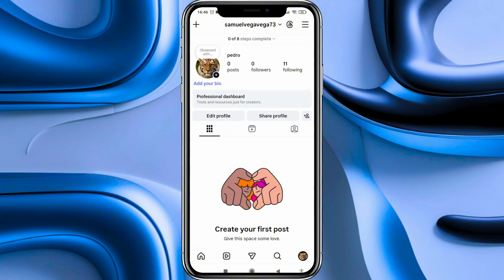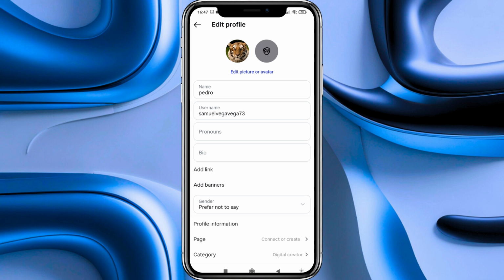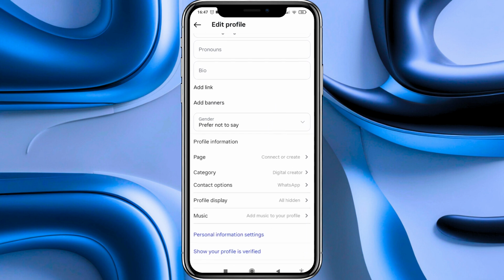Now we arrive to our profile page, and there are two steps to disconnect WhatsApp from Instagram. The first one is to go where it says Edit Profile, and we click on that button. Now that we are on our Edit Profile page, we have to scroll down a bit until we see a section labeled Contact Options. And as you can see on its right, there is WhatsApp, and we have to click